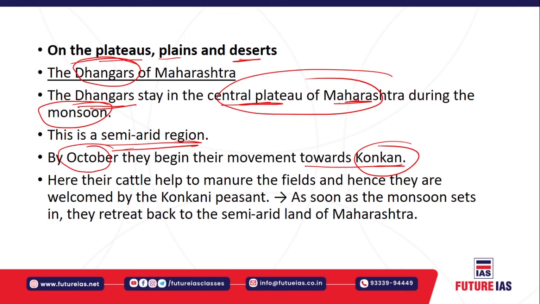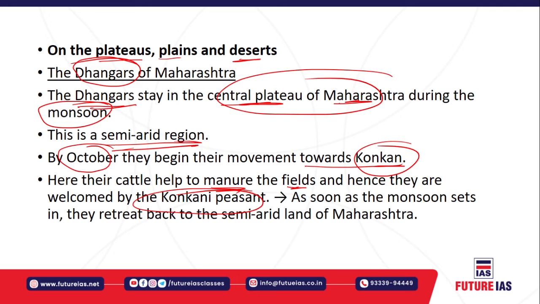Their cattle help to manure the fields, and hence they are welcomed by the Konkani people, because these cattle bring a lot of manure. And these manures are used in the fields. So that is how the Konkani people welcome such Dhangars who come down from the central plateau of Maharashtra to the Konkan region. So as soon as the monsoon starts, what will happen?